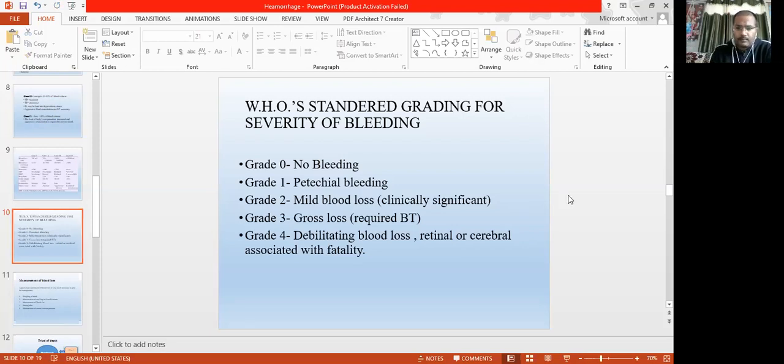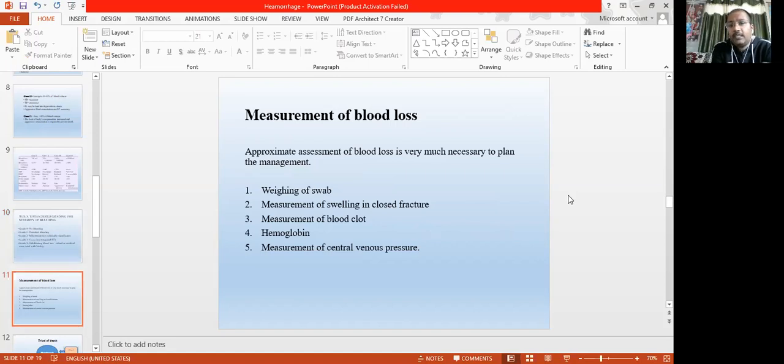Next comes how you measure the blood, meaning how much blood has been lost and how you count it. If you are doing a surgery, the standard protocol is to weigh the swabs you are using to soak the blood during the operative procedure, before and after the operation. Whatever amount of blood is soaked inside the swab, you can count that.